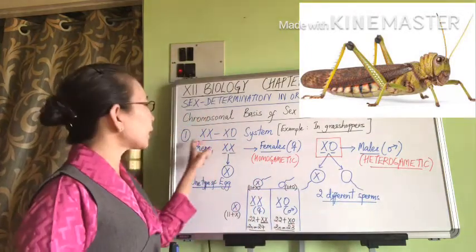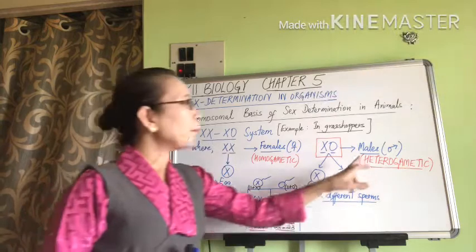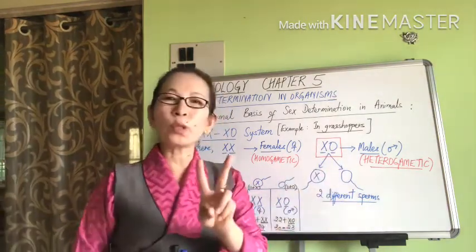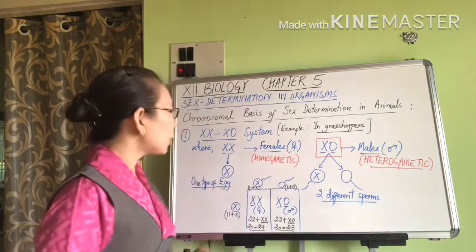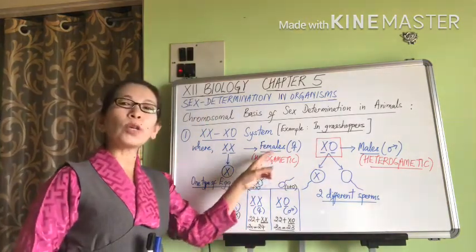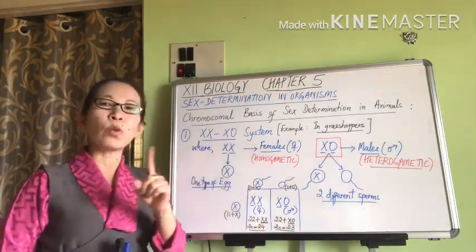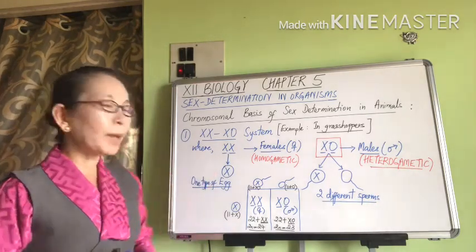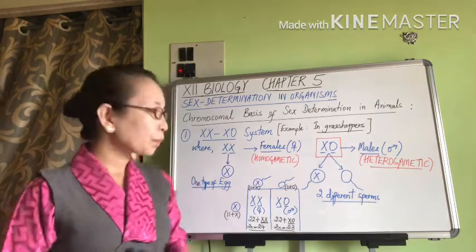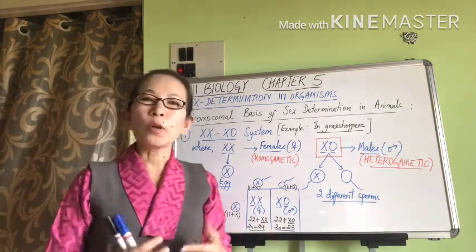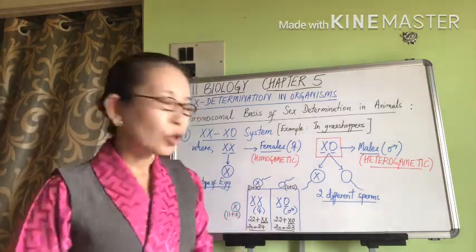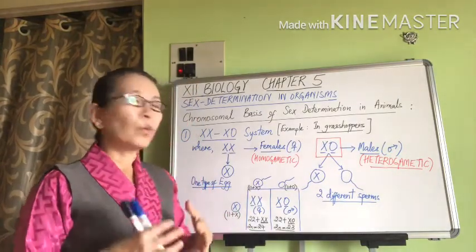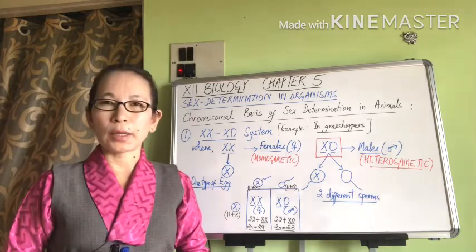So in the XX-X0 system, males are heterogametic because they produce two different types of sperms, whereas females are homogametic because they only produce one type of egg. And by using the Punnett square, we can now determine how the combinations are possible. So the sex of a grasshopper depends on which sperm fertilizes the egg.